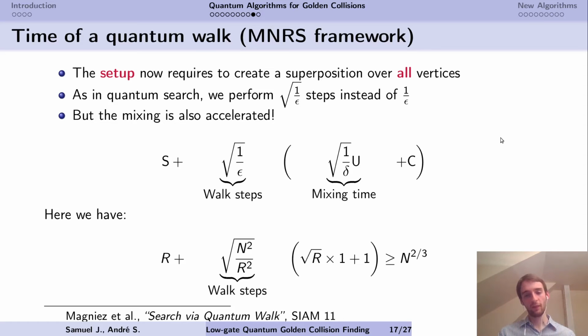Now, if we just plug in the numbers in this time complexity formula and assume that the update runs in time logarithmic in R, then we just have a square root of our term here. The probability for a vertex to contain the golden collision is just R squared over n squared. And this is the number of walk steps, and if you optimize everything, you get R equals n to the 2/3, and you get the time complexity of Ambainis's algorithm and Tani's version. That is, if you have quantum RAM.